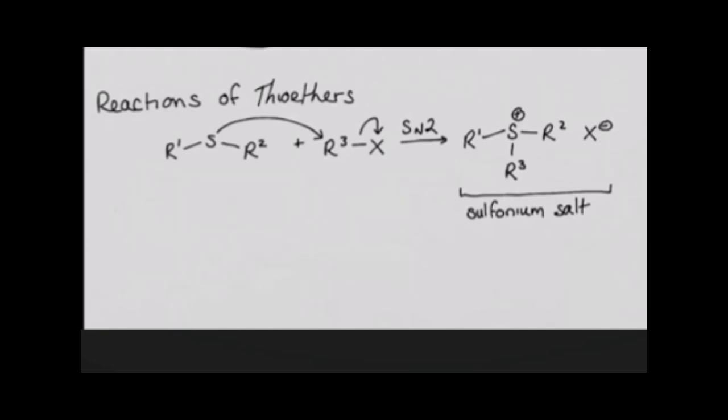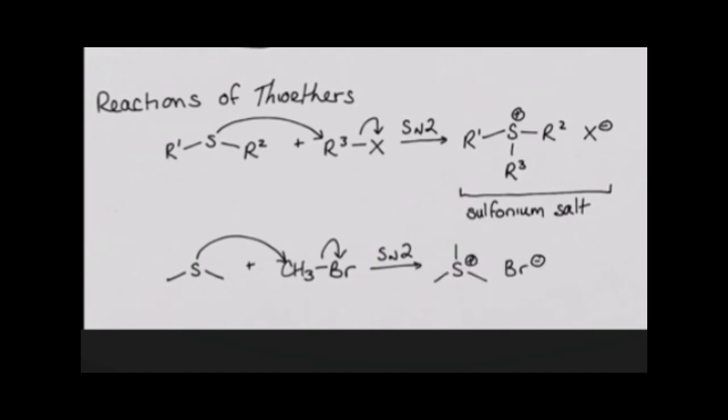For example, if we take this thioether and react it with methyl bromide, it will react in an SN2 reaction to produce this sulfonium salt. By the way, sulfonium salts are synthetically useful as alkylating agents.